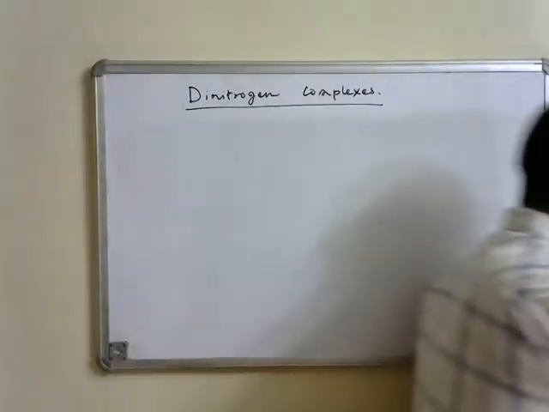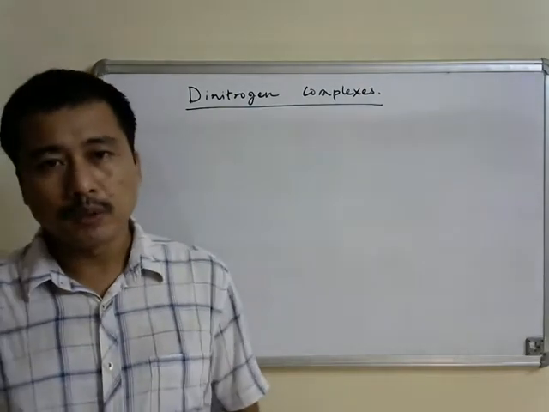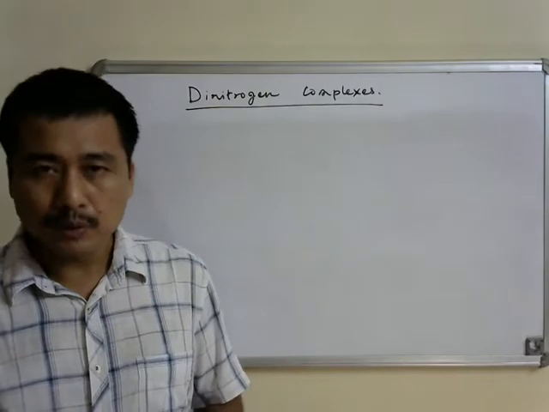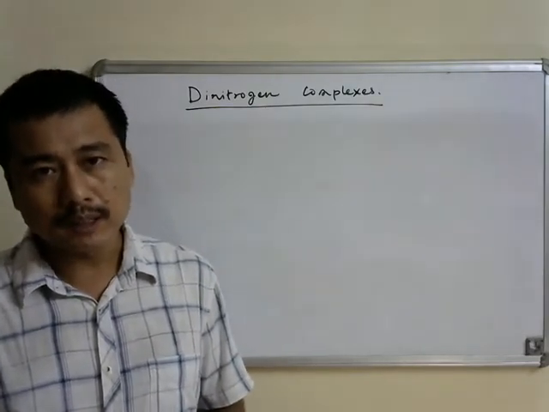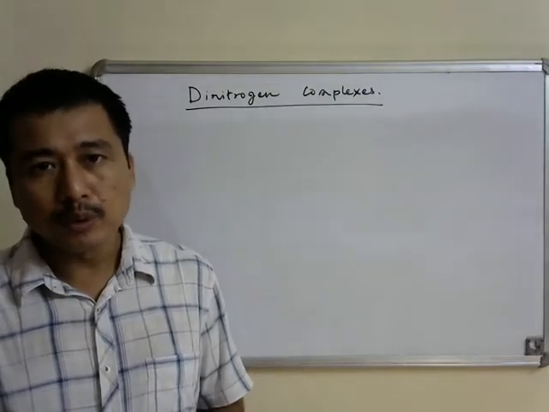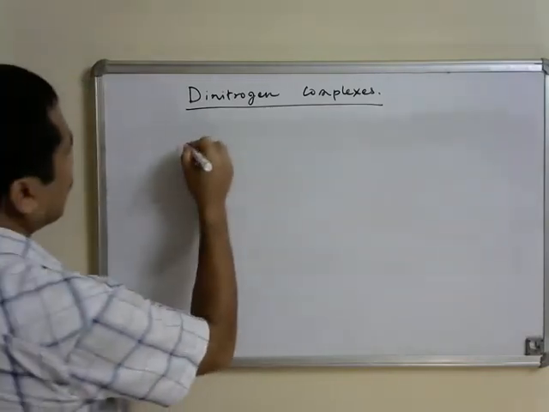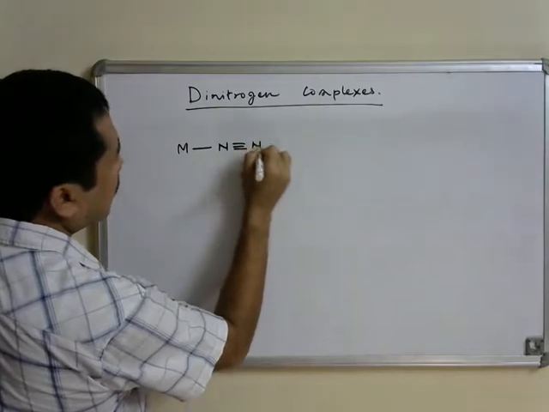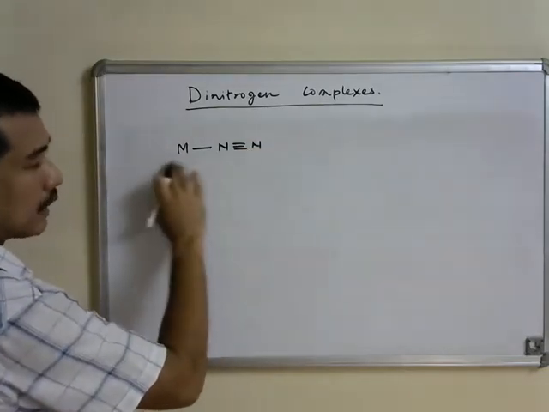Now, if you look at the structure of these metal dinitrogen complexes, you will observe three different types of binding modes. Of course, several binding modes are possible in the case of dinitrogen as a ligand, but only three types have been observed so far. The first is where the nitrogen ligand binds to one metal center in a linear fashion.